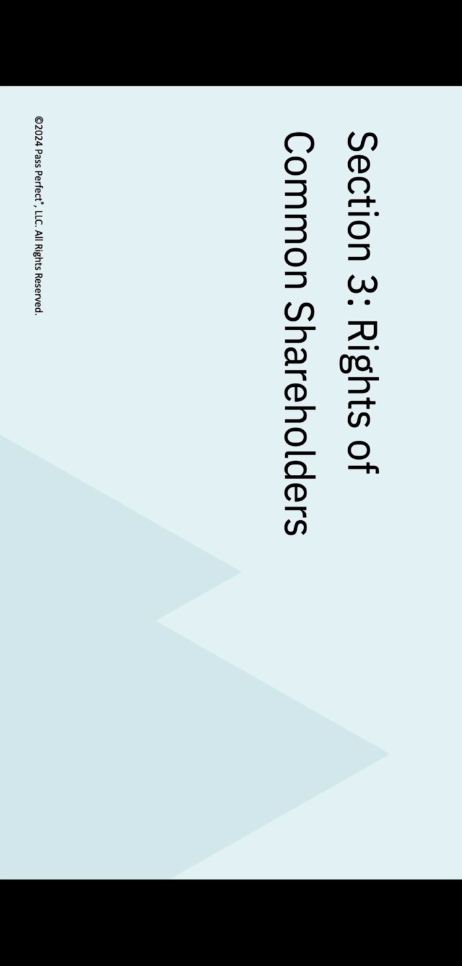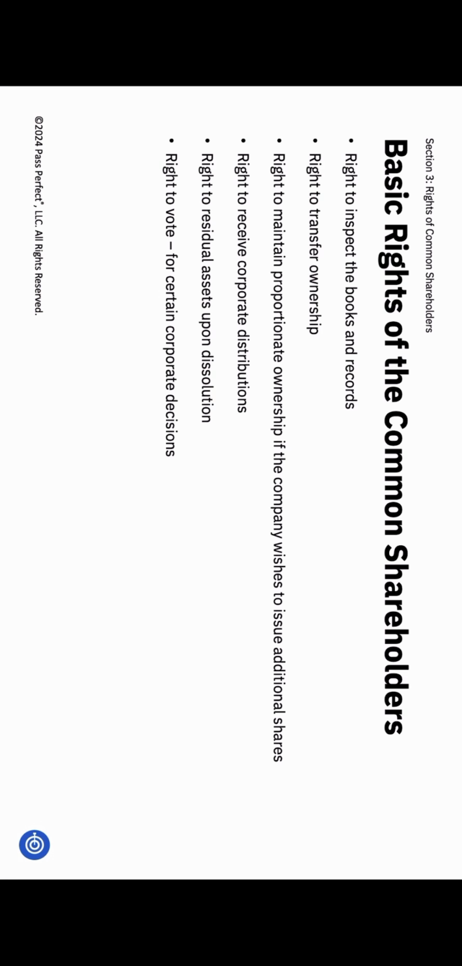Let's move on now to Section 3, Rights of Common Shareholders. As a shareholder, you have several important rights. First, you have the right to inspect the books. This means you'll receive annual statements from the company in the form of an annual report, which includes the balance sheet, income statement, and other financials. The company provides these annual financial statements to all shareholders.